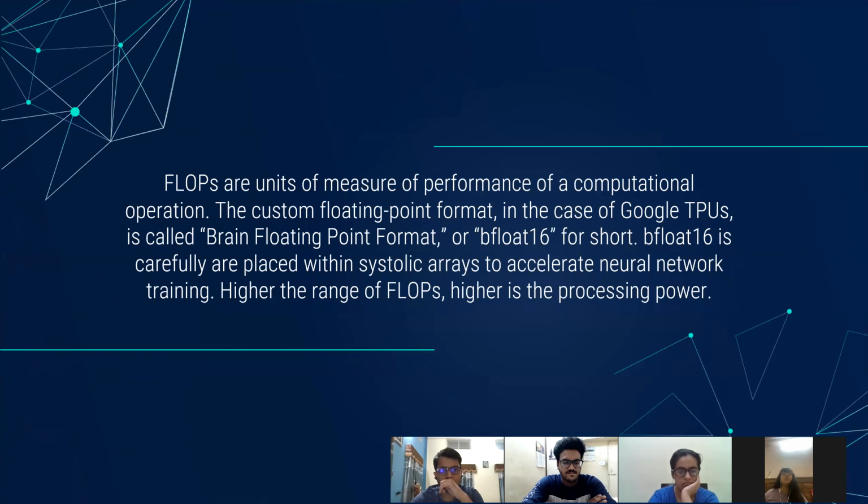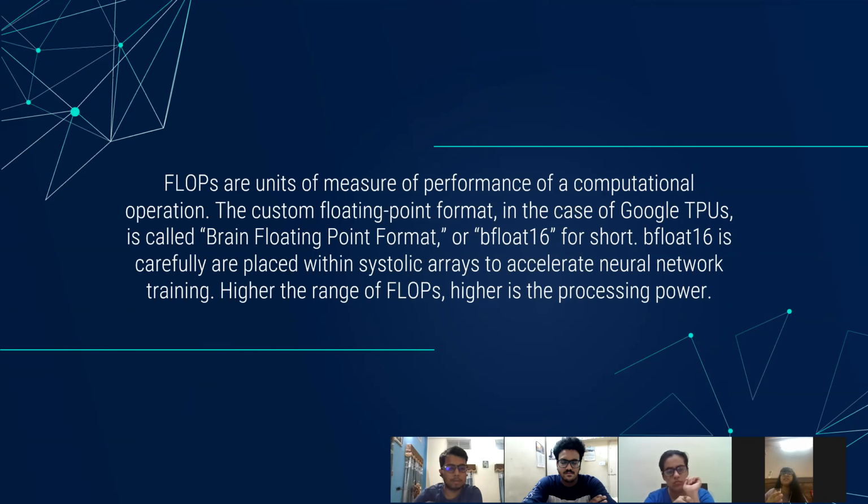So the latest version of TPU handles floating point operations. These FLOPs are also known as floating point operations per second, the unit of measure of performance of a computational operation. The custom floating point format in the case of Google TPUs is also known as the brain floating point format, and hence we gave it the name bfloat.